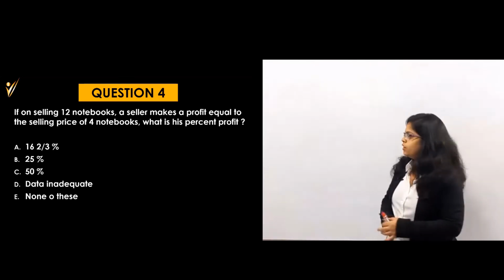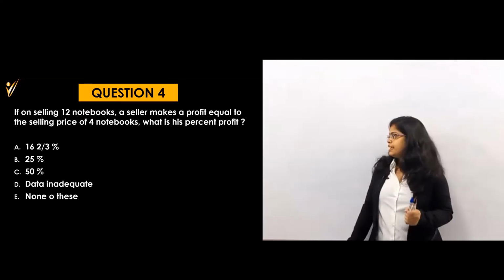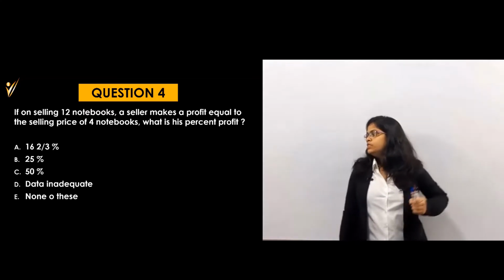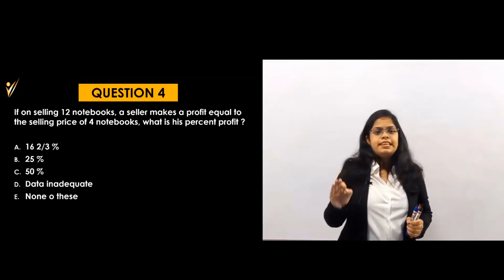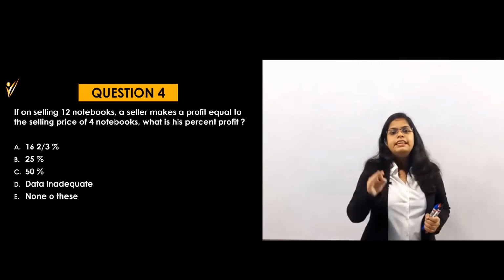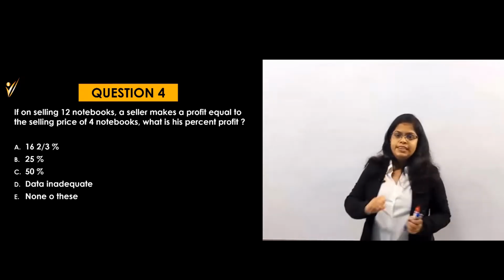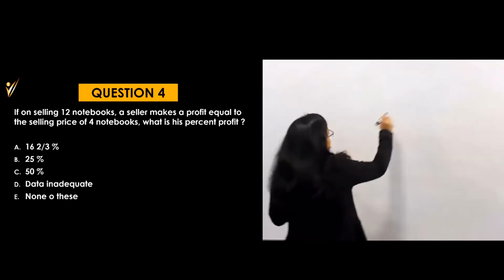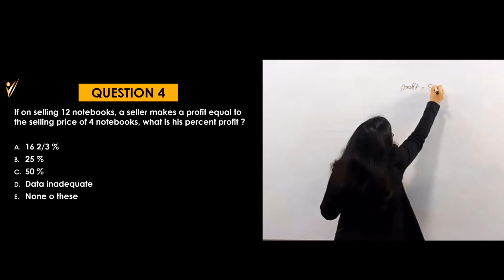Now let's see. What they are saying, if on selling 12 notebooks, a seller makes a profit equal to the selling price of 4 notebooks. That means whenever he is selling the 12 notebooks, then he gets the profit of 4 notebooks. Here is a profit, right? What is the formula for profit?